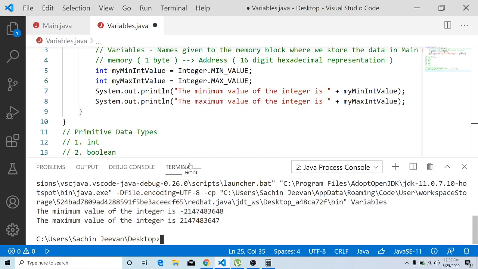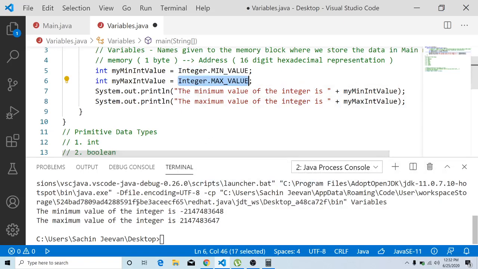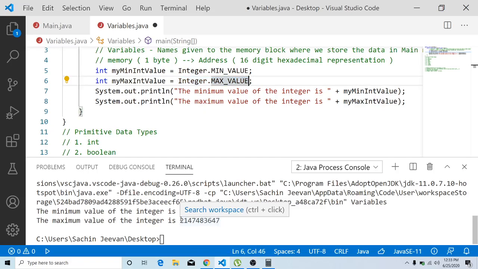Right, so then we are going to learn something about overflow, because we know very well that the maximum value you will be able to store in this particular variable is 2147483647. But you will have a question: if I try to store a value more than this number, what will happen? Let us try to see it. Let me add 1 to that maximum value. If I add 1 to the maximum value, it cannot be stored in this variable, so let us check what is going to be stored.